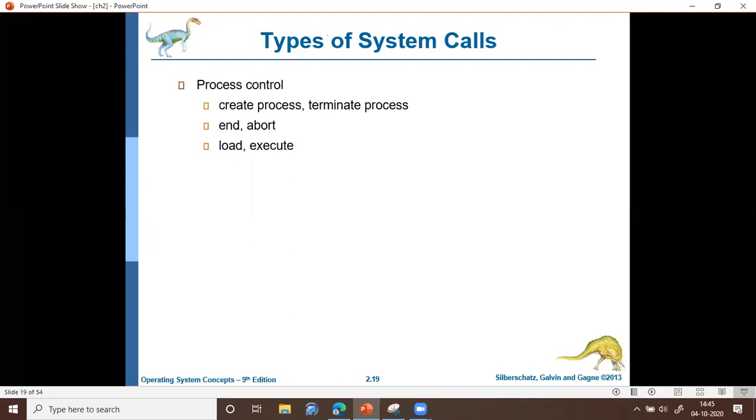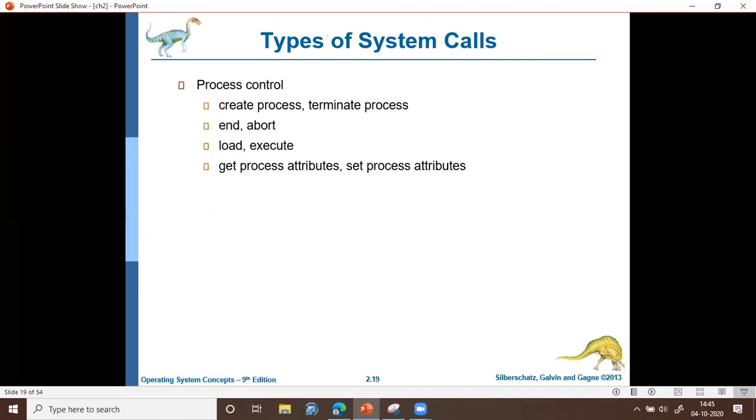The next system calls that will be typically used by a process are get process attribute and set process attribute. A process may have some attributes. Attributes represent some features of the process.